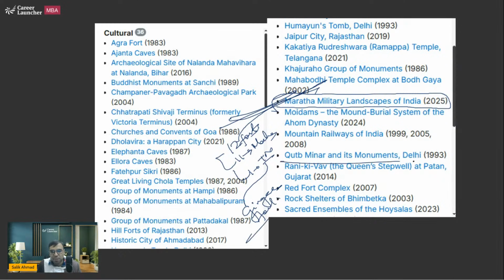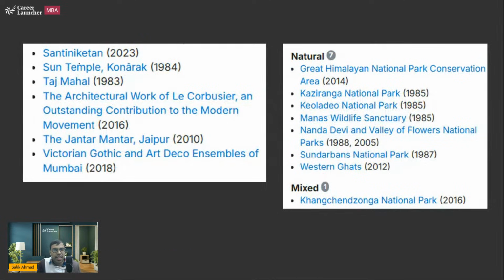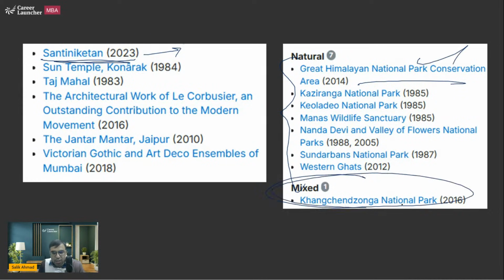Okay, so these are prominent ones. Hoysala temples, you will find in the state of Karnataka again. In 2023, it was added. Shantiniketan, related with the life of Rabindranath Tagore ji in West Bengal, was added in 2023. You can see it here, and these are 7 natural sites. And one is Bagh, this also we have discussed.